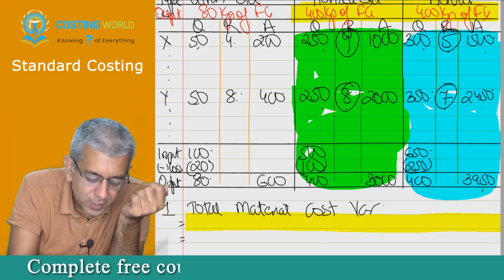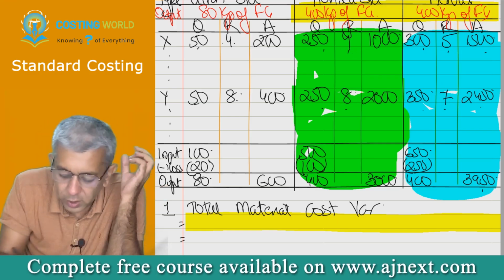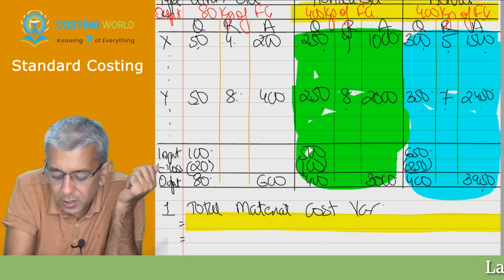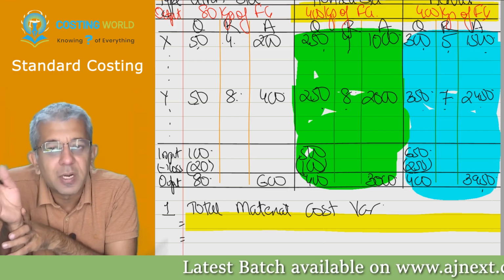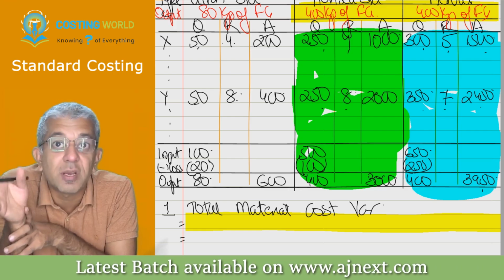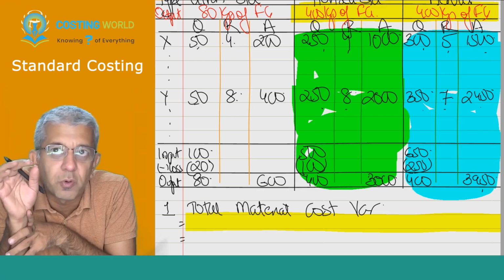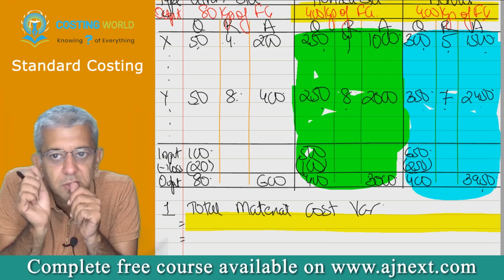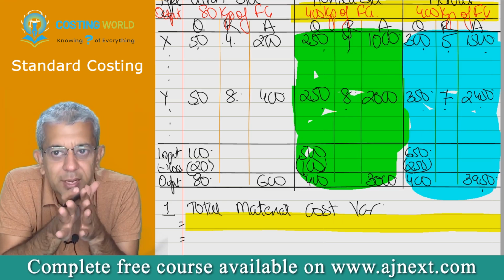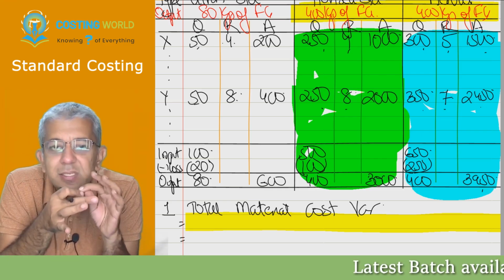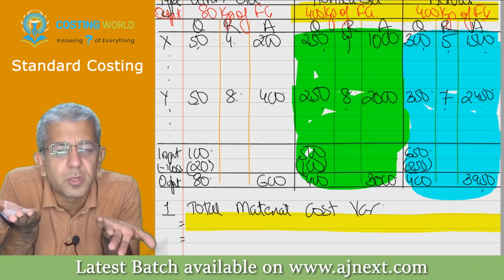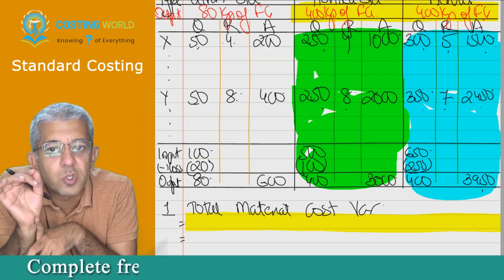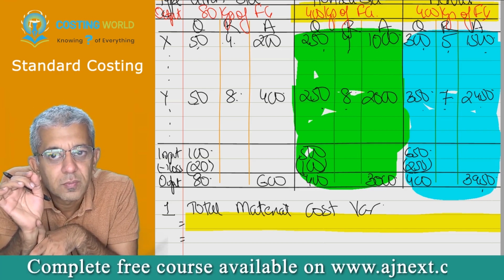He has purchased X at a higher rate, but he has purchased in this particular case Y at a cheaper rate. Okay, so what he told that, sir, he has paid 1 rupee extra for X for 300. So therefore, he incurred 300 rupees extra over there. But he saved 350 rupees as far as Y was going. So therefore, overall, he has saved the money for the company. Is this all okay? Yes, sir. Okay. Now, do remember that quantity is something that this guy was not responsible to control, right? Tell me, what was the job that we all had told him? He has to be controlling the price.